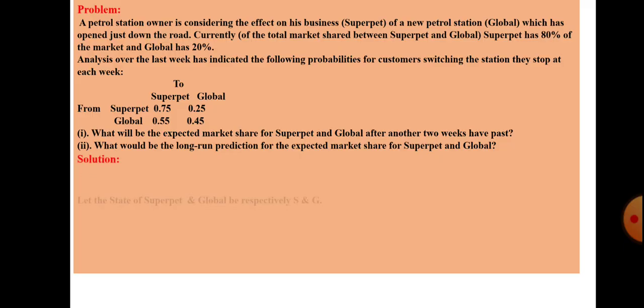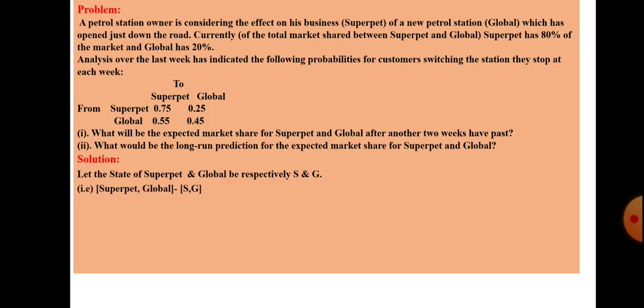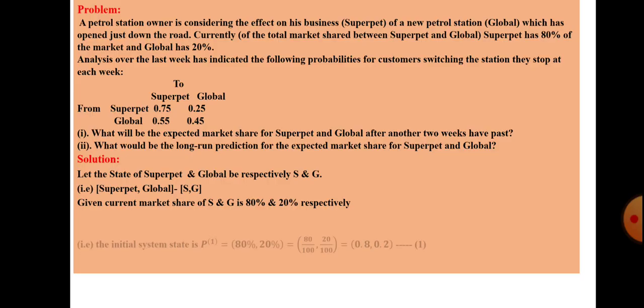Okay, solution. Let the state of Super Pet and Global be respectively S and G. We are taking this for our convenience, Super Pet S, Global G. Given current market share S and G is 80% and 20% respectively. That is the first statement in the problem.